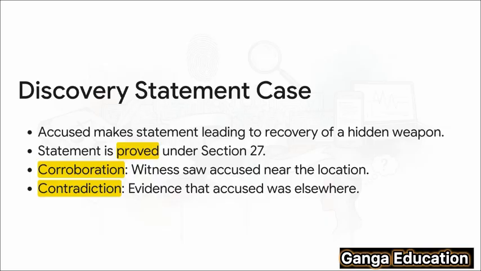The prosecution can bring in a witness who says, yes, I saw A hanging around the old bridge that day. That's corroboration. On the flip side, the defense gets their chance too. They can bring evidence, maybe an alibi, showing A was miles away at that time. That's contradiction. See how it gives both sides a fair shot?